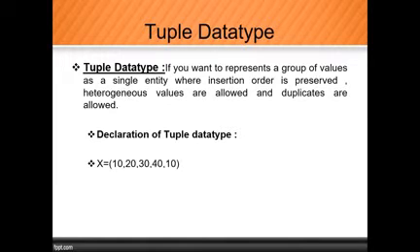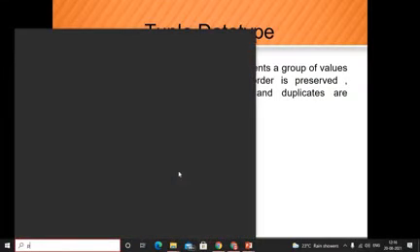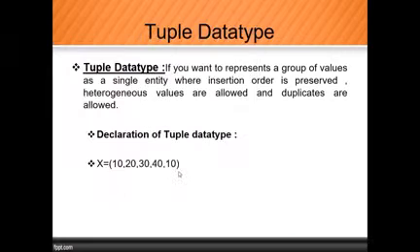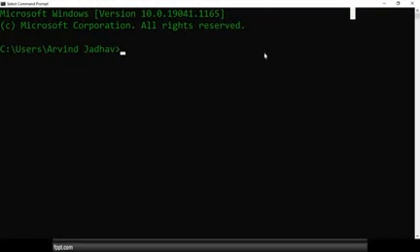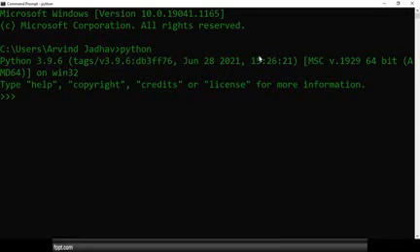Okay, so let's do the practical so you will get the idea. This one is the command prompt. I'm trying to execute my command prompt, and in that I am going to use Python. So I will use Python and do the practical for that. Here I am creating an object. x is a variable equal to, as I said, if you want to create the tuple, you need to use round bracket open and round bracket close. Inside that we can use values like 10, 20, 30, and here I am using 10. We'll do it concept by concept.